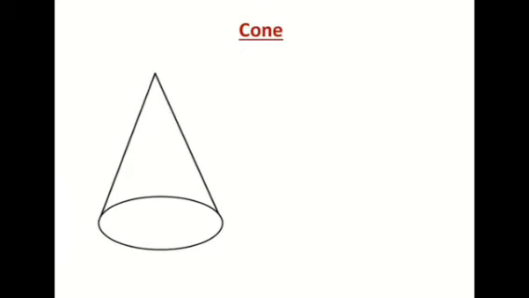Now we will discuss a cone. So look at the drawing here. You can draw with me. I have taken 2 line segments and that has been joined with a circular base. So it is nothing but a cap. Yes? So a cone has a base as a circle and it has a curved lateral surface.